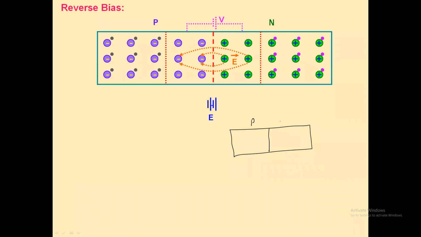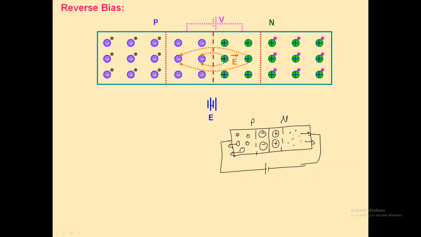This is the P region. This is the N region. The P region consists of negative ions. The N region consists of positive ions. So when it is connected in reverse bias, in the P region the holes are the majority charge carriers, and in the N region electrons are the majority charge carriers. The holes are attracted towards the negative terminal, and the electrons are attracted towards the positive terminal.